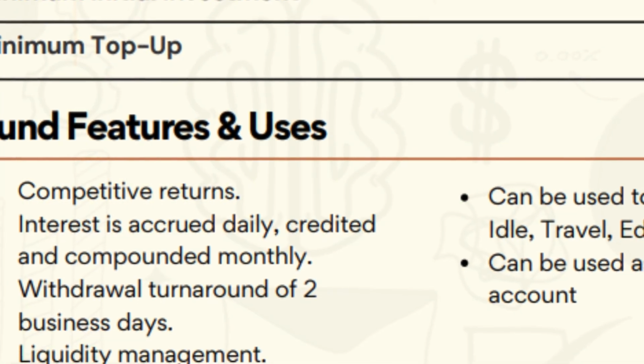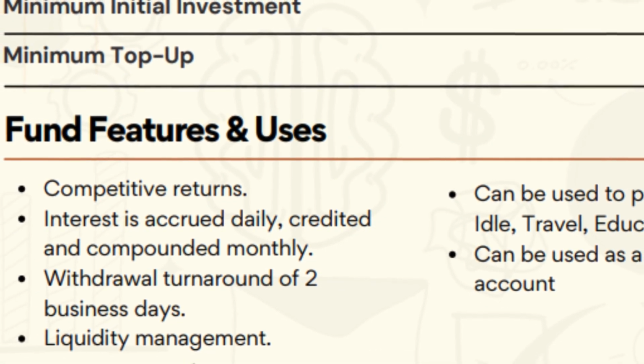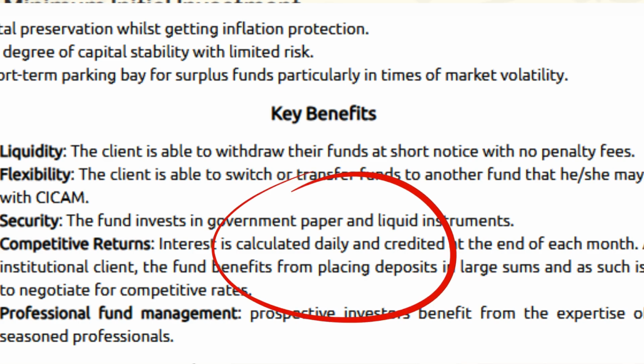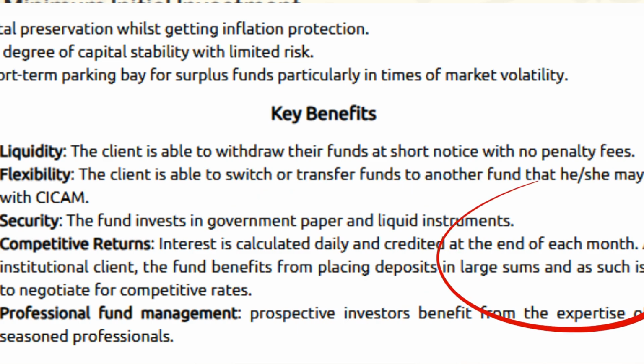When you're doing your due diligence or reviewing different money market funds, you might have come across statements like the interest is calculated daily and credited at the end of each month. So this is very different from daily compounding.